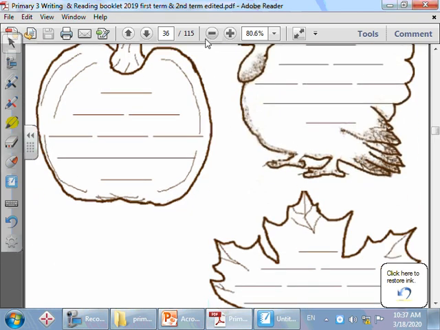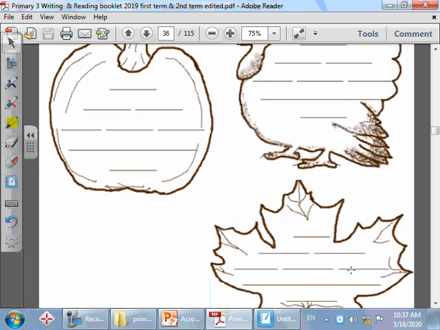Now turn to the next page. This page is going to be homework. You have three pictures. You're going to write three cinquain poems in it. Here, for example, you could write about pumpkin. You could say pumpkin, it's orange, tasty. Like you could say three action verbs like carving, because we carve in the pumpkin, eating, for example, tasting. Here, a sentence, I love pumpkins. Here, another word for pumpkin, you could say Thanksgiving, or sorry, Halloween.